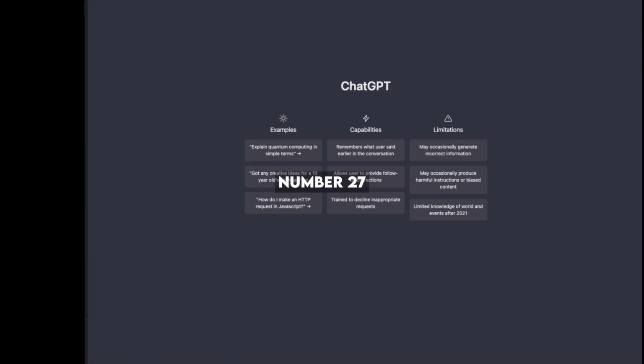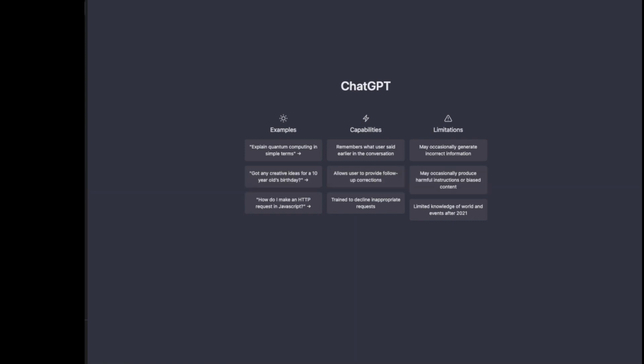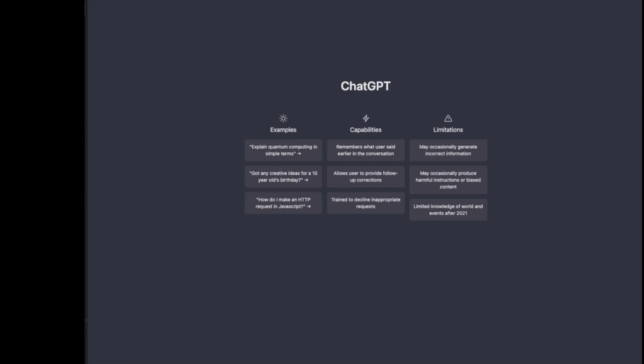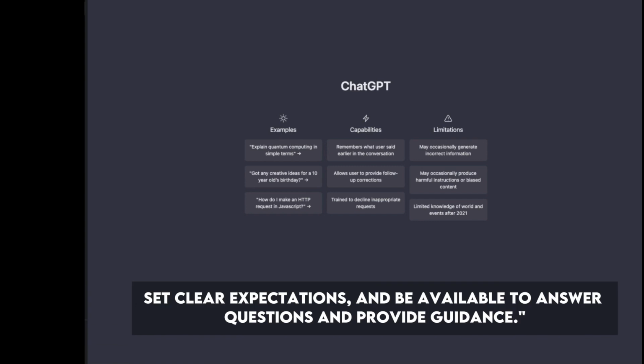Number 27. Providing parenting and child development advice. Example request: how can I help my child with their homework? ChatGPT: to help your child with their homework, create a quiet and comfortable study space for them, establish a consistent homework routine, set clear expectations, and be available to answer questions and provide guidance.